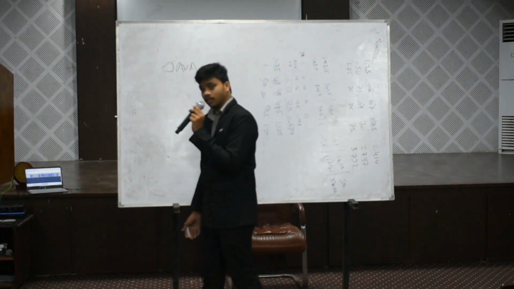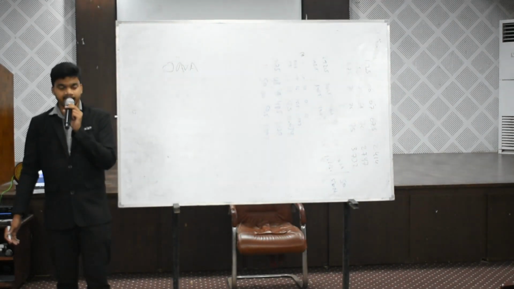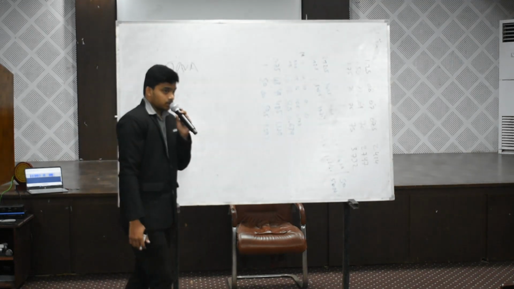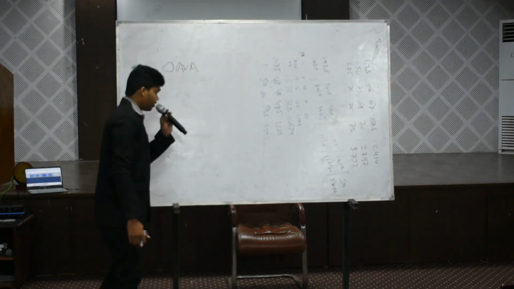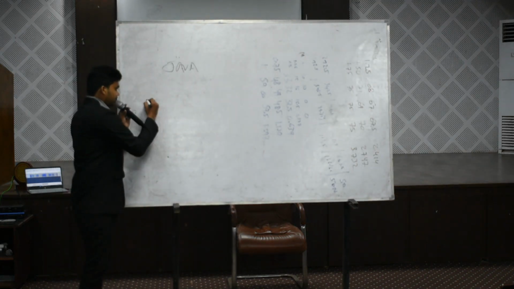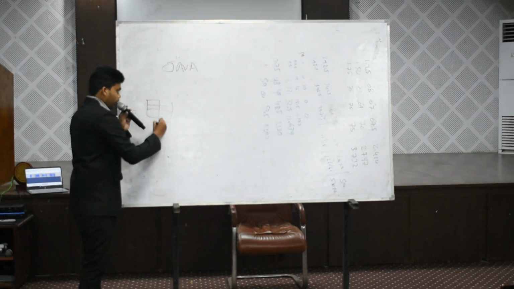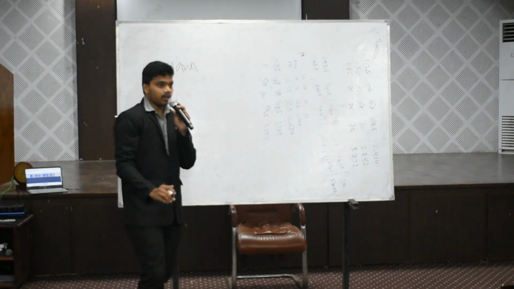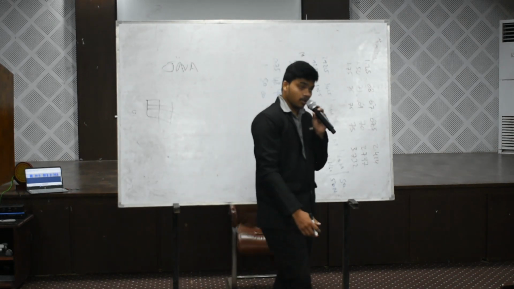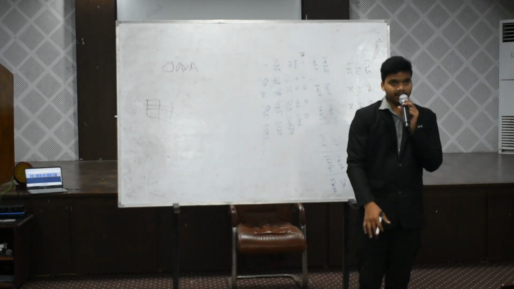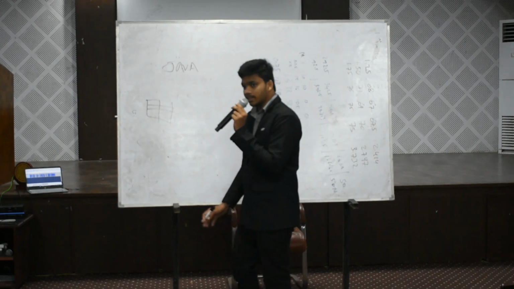Abstraction is nothing but hiding unnecessary details from the user and showing necessary details. For example, some data contains all your names and roll numbers, but you want only your name. So it will show only your name and hide the remaining unnecessary details. That is known as abstraction.